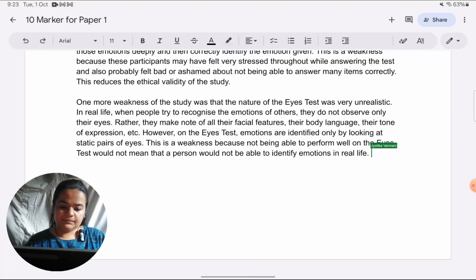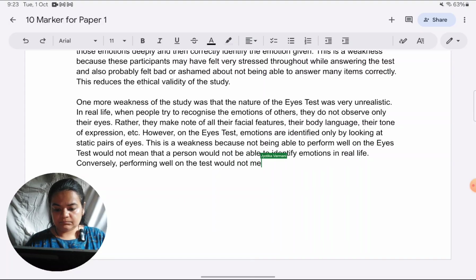Conversely, performing well on the test would not mean that the person would be able to identify emotions well in real life.